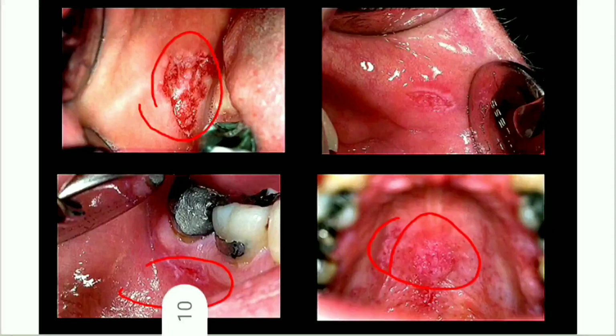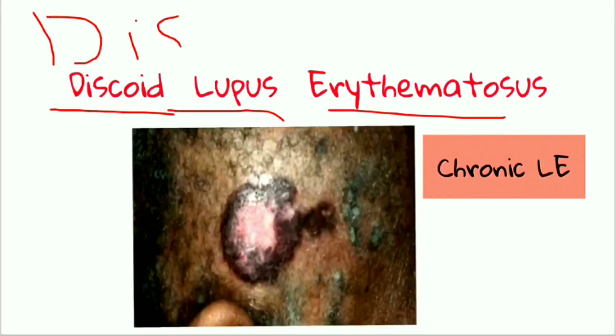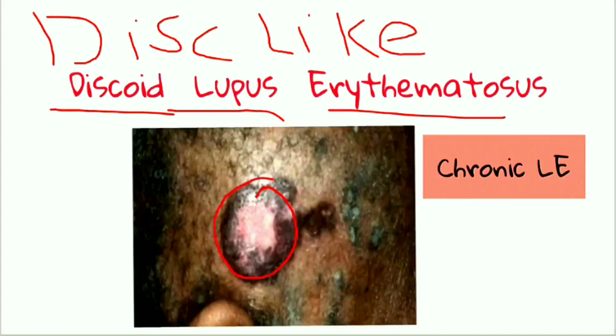Now let us see discoid lupus erythematosus. What is it? Let us break this down. What does discoid mean? Discoid means disc-like, and lupus means wolf-like. Erythematosus means erythema of the skin, or redness of the skin. So it is nothing but a disc-like, wolf-like redness of the skin. You can see it looks disc-like, and it is also called chronic lupus erythematosus.